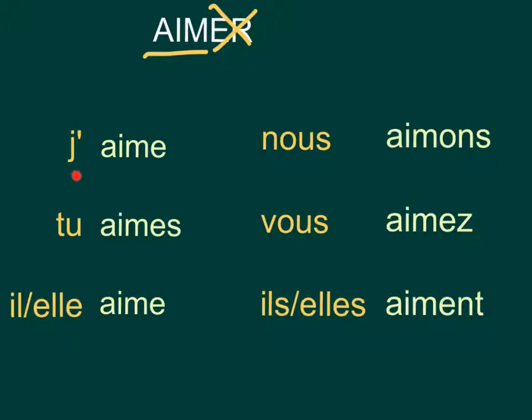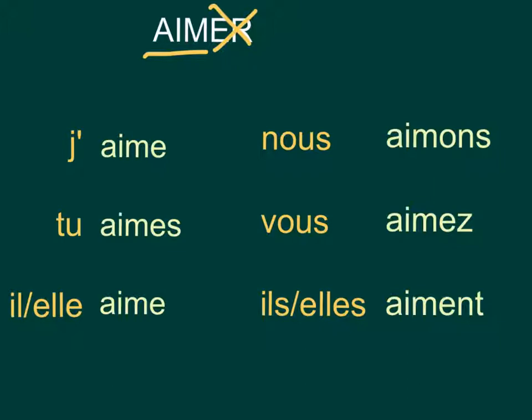Here we had j'aime. Okay, so j'aime, tu aimes, il aime, elle aime, nous aimons, vous aimez, ils aiment, elles aiment. Okay, note that in these three forms, because it ends in an S and the next word begins with a vowel, we're going to hear a Z sound. Nous aimons, vous aimez, elles aiment.